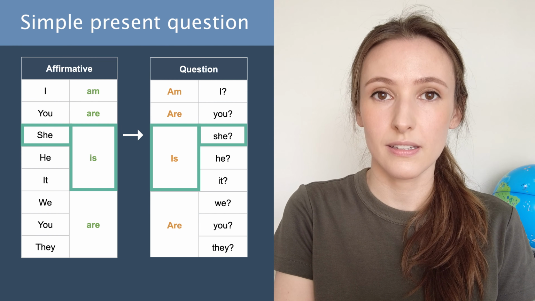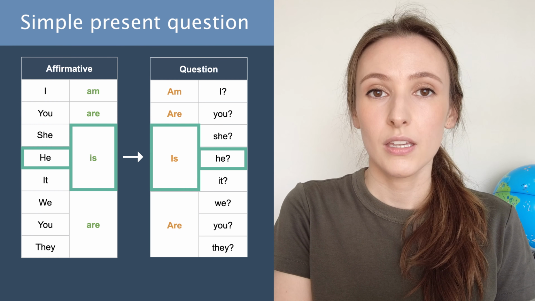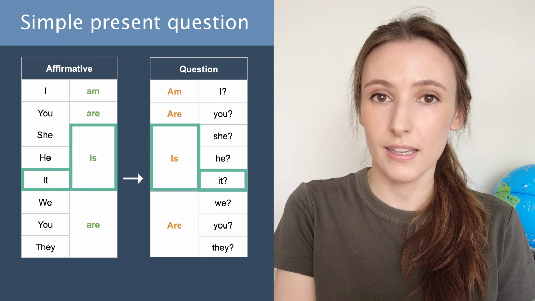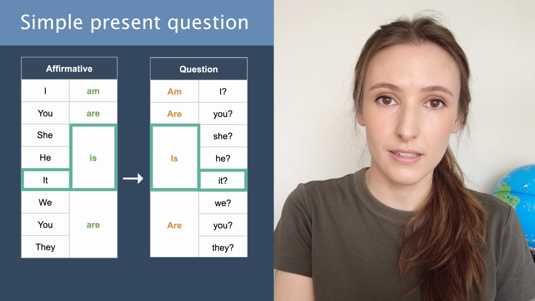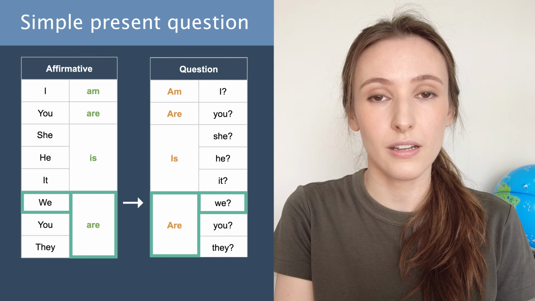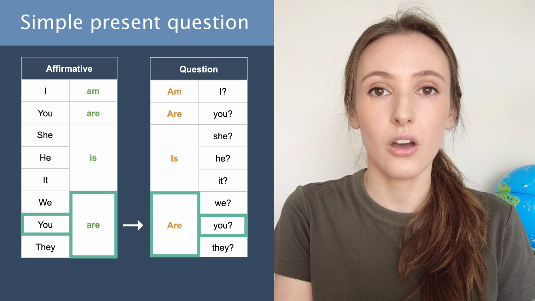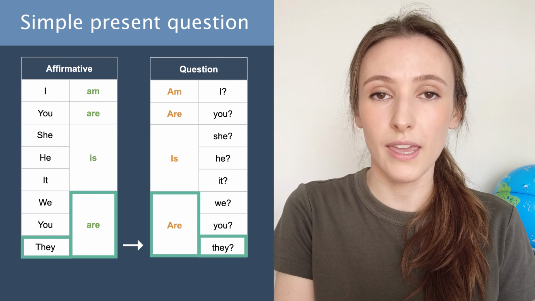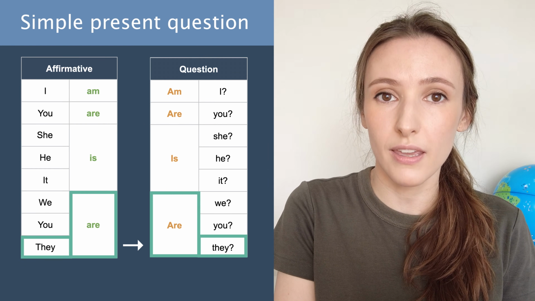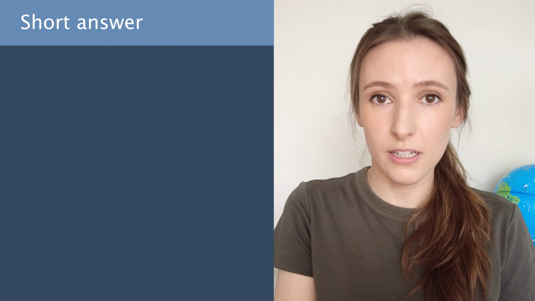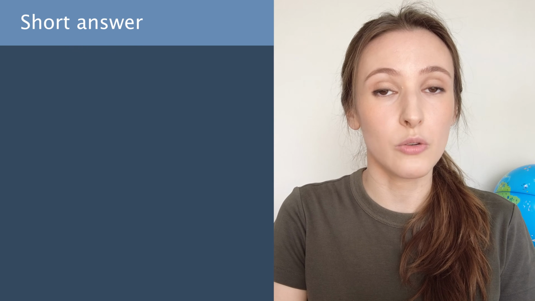She is. Is she? He is. Is he? It is. Is it? We are. Are we? You are. Are you? They are. Are they?